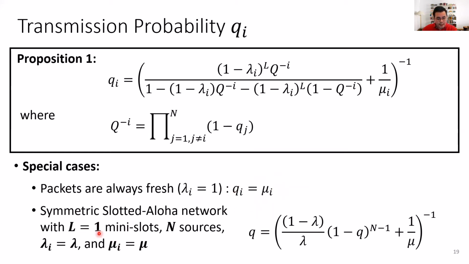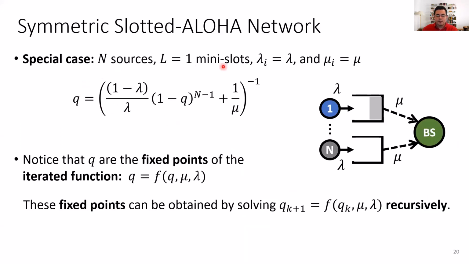Another important case that we're going to go over and over again in this talk is the case of a symmetric Slotted-ALOHA network. So a Slotted-ALOHA network is a network in which the packet length is just 1 mini slot. And a symmetric network is a network in which all of the n sources have the same packet generation rate and the same conditional transmission probability. And by plugging this into this expression here, we obtain this expression for the transmission probability. So here we have the transmission probability for the symmetric Slotted-ALOHA network. And notice that Q is just a fixed point of this iterated function. And to obtain that fixed point, we can just solve the iterative function recursively. So this is how we obtain the transmission probability analytically.